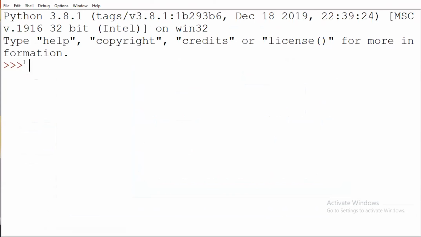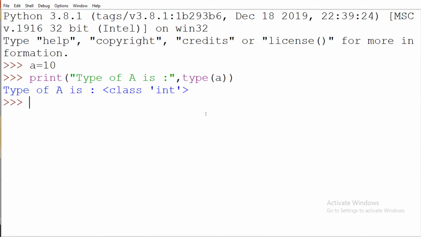small program. Okay, so just suppose here I write a is equal to 10. Okay, so nothing will be there. Then I write print of type of a is, okay, then comma type of a. Okay, so you have to see here the output of this line. Type of a is class int. Okay, it will be written that the type of a will be integer.